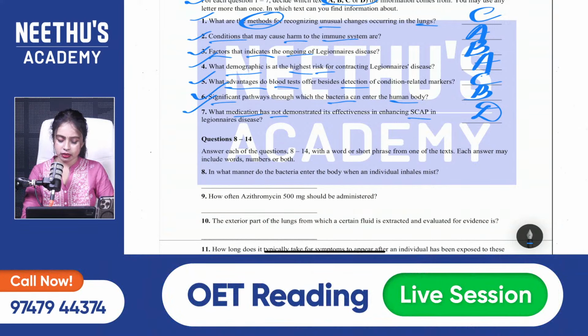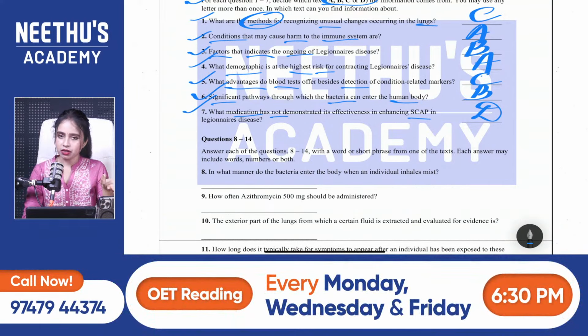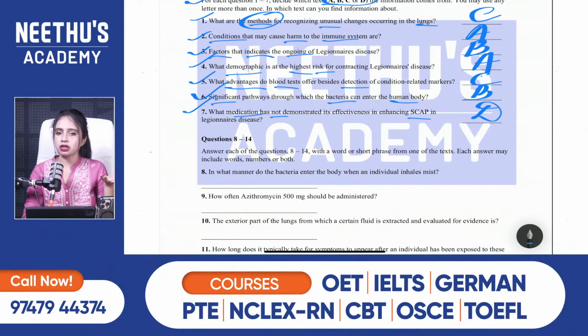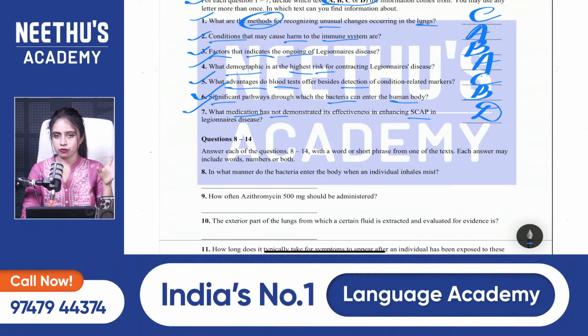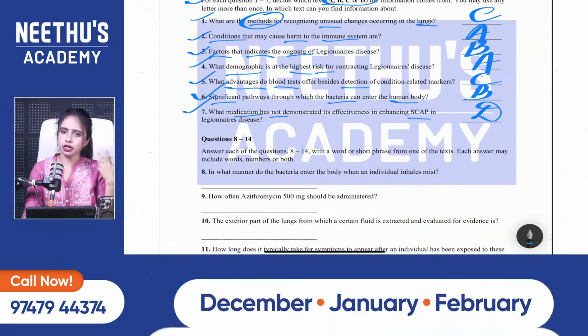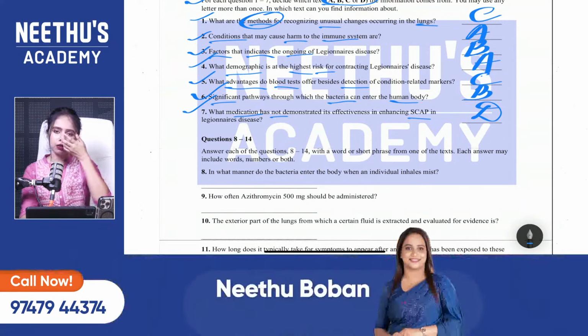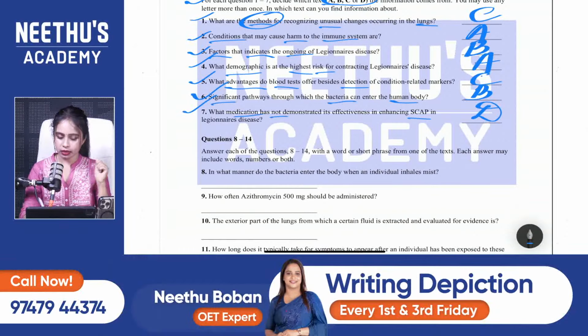How many people have 7 out of 7? See? With the help of keywords, I understood the answers. I find out the answers with those keywords. That is how I find them. So please do underline the keywords always. Sometimes we may get the answer without underlining keywords, but it's very rare. The majority of the time, you will not get the right answer if you're not underlining the keywords. So please do underline that.